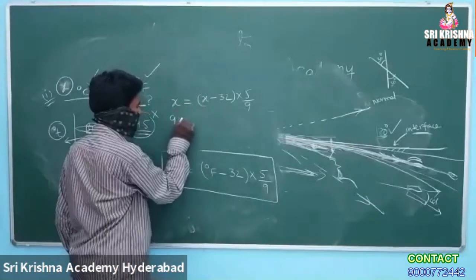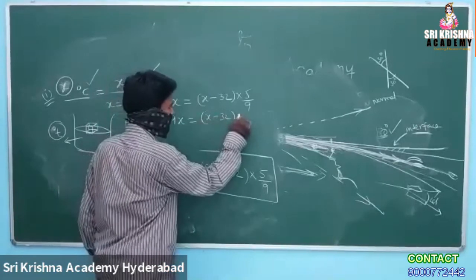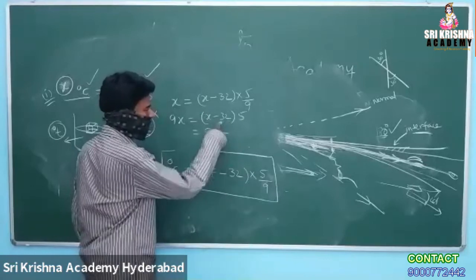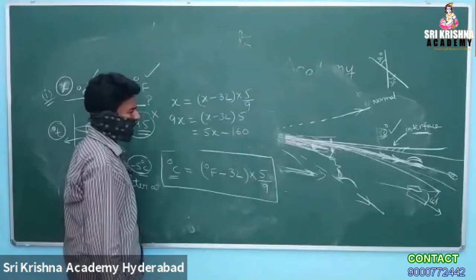X is equal to X minus 32 into 5 by 9. So 9X is equal to X minus 32 into 5. That is 5X.